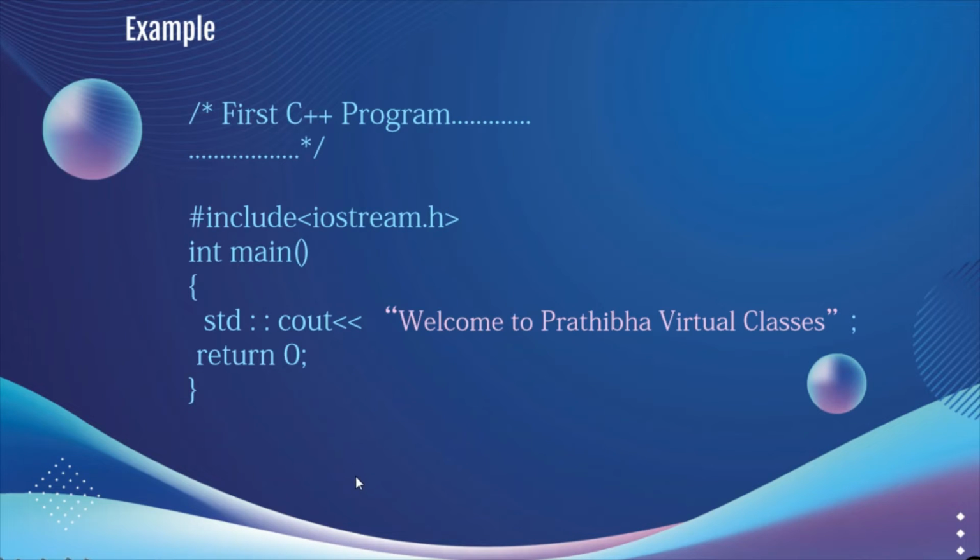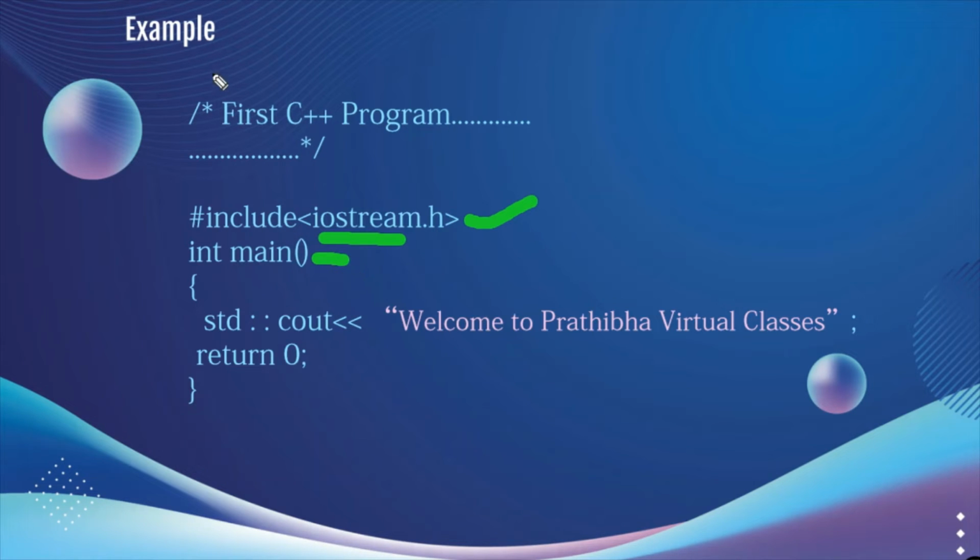This is the example. Here I have written the comment lines. This is the first C++ program. This is the multi-line comment. In the next slide I will explain about this comment and the different types of comments. This statement is a preprocessor directive, iostream.h, which includes the input output statements related to C++. Int main is the main function. Actual execution starts from here. Here we are writing without a class.